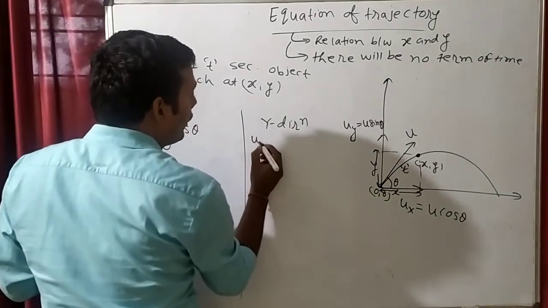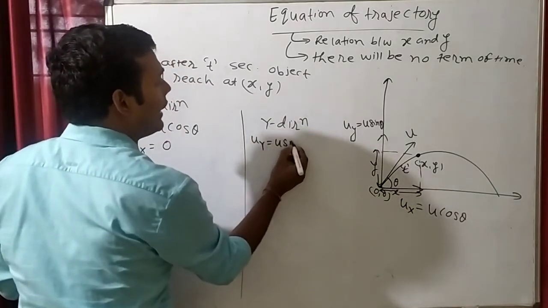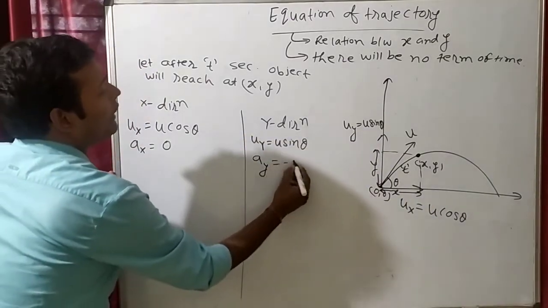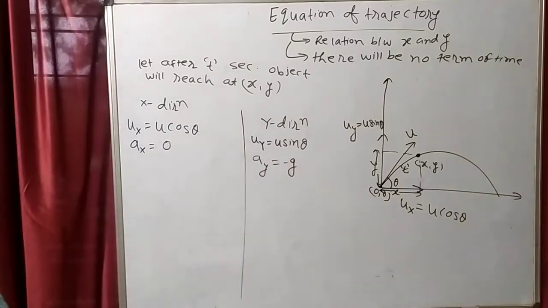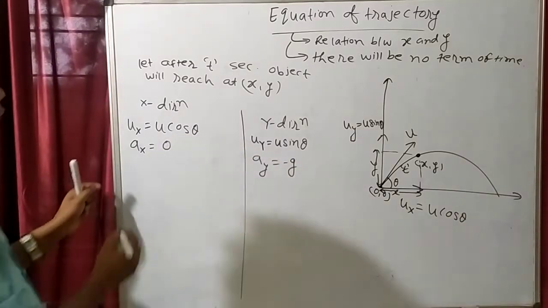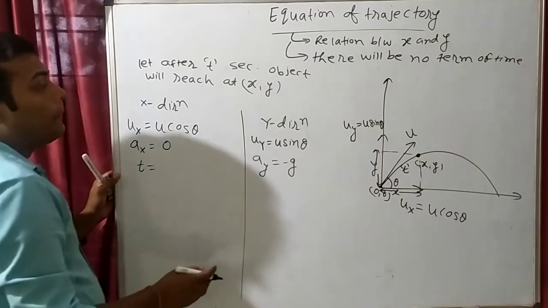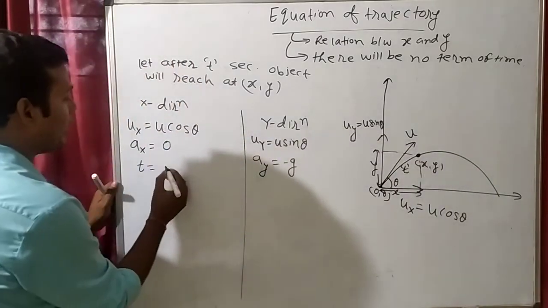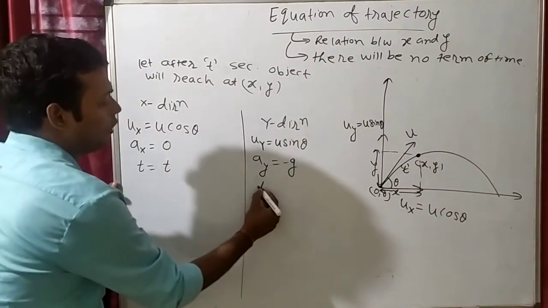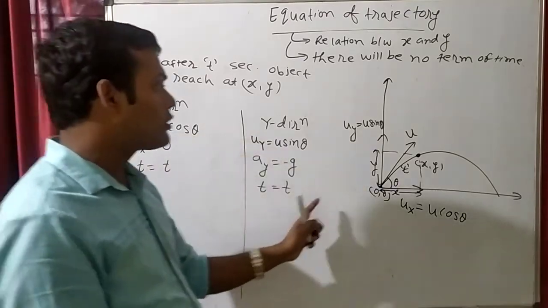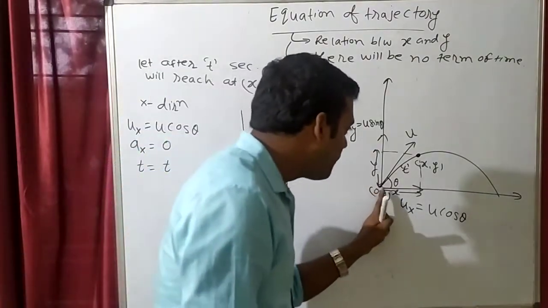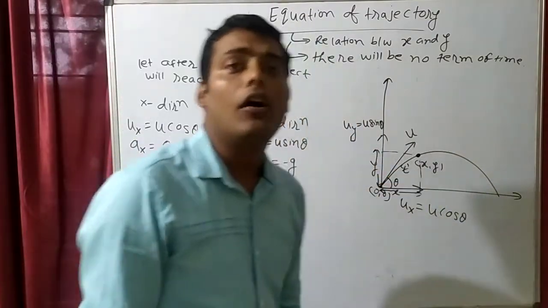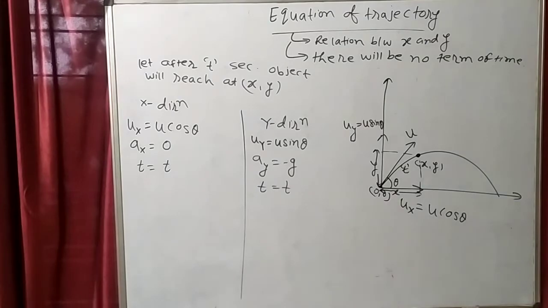In y direction, what do we know? Initial velocity in y direction. How much? U sin theta. See here, what will be acceleration in y direction? Minus g. This much data we know. We know about time also. When the object is going from 0, 0, that means the origin, to x, y, how much time is it taking? It is taking t time. Here to here in x direction it will take t time, and here to here in y direction, how much time? T time. So time will be the same in both.